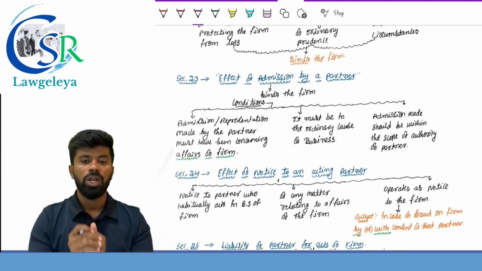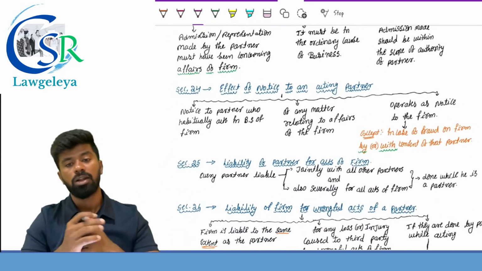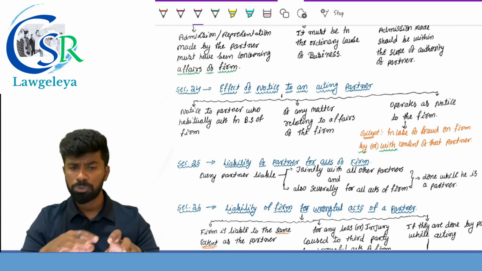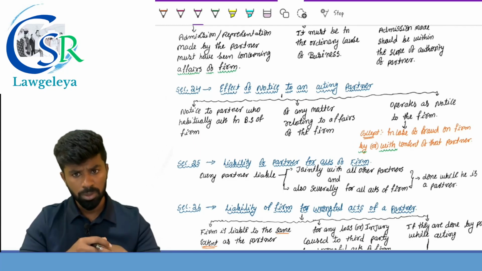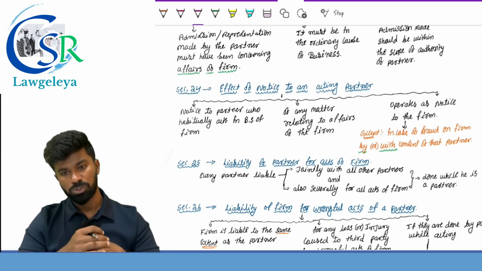Section number 23. Section 24, effect of notice to an acting partner. Any notice given to an acting partner, or a partner who habitually acts in the business of the firm, is considered as a notice to the firm and the firm is also responsible.